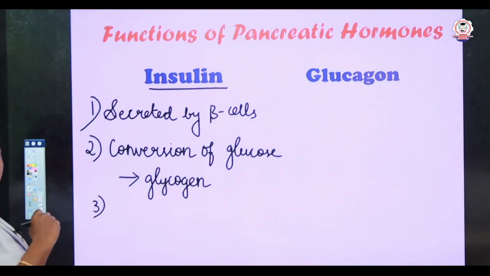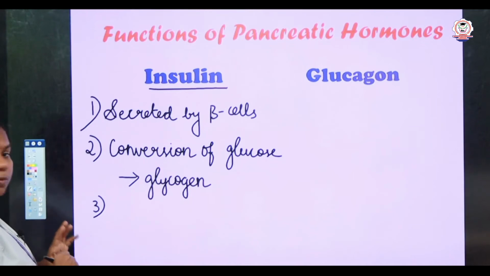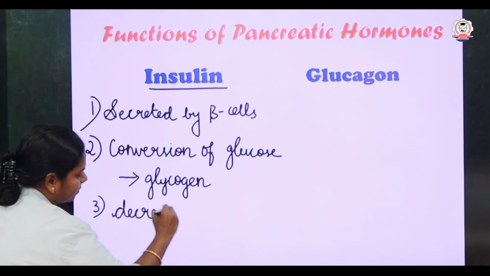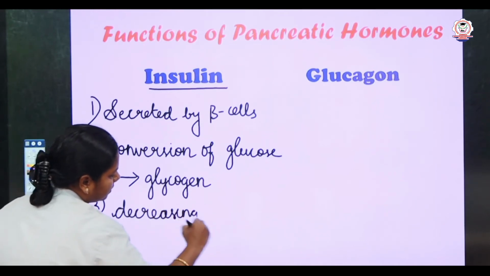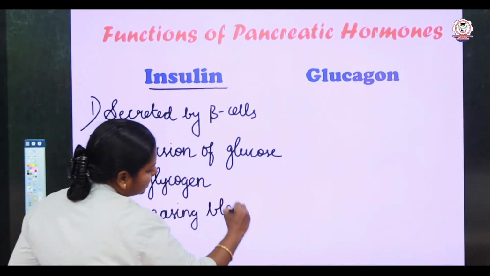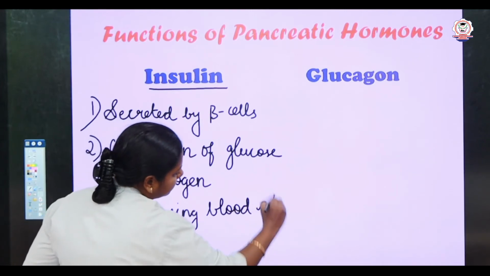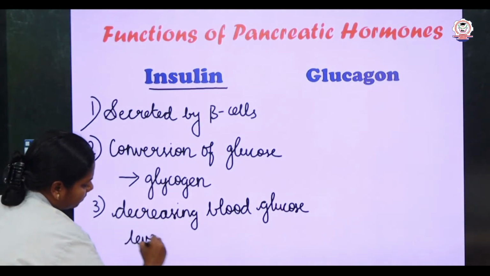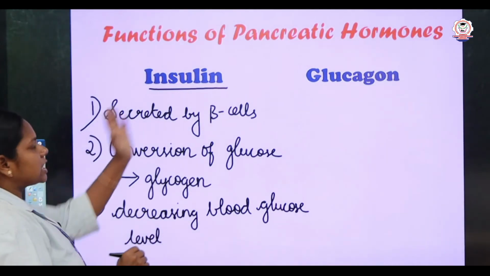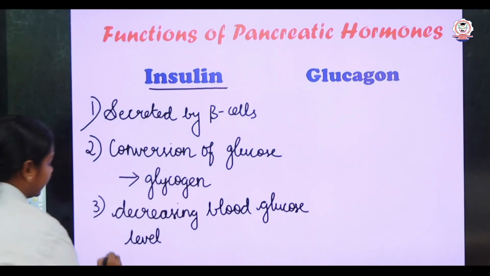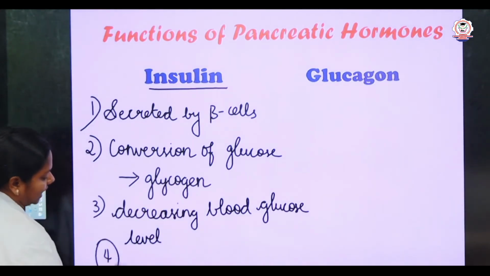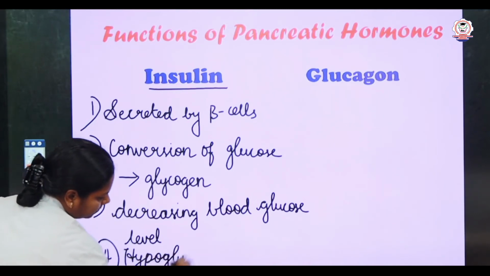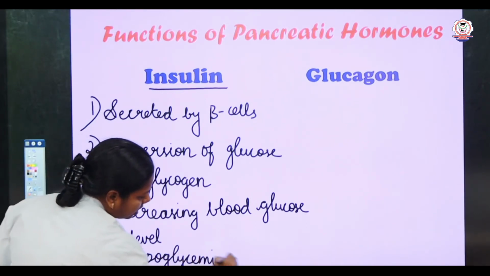Another important function is that insulin is responsible for decreasing the blood glucose level. Since it is responsible for reducing the blood glucose level, we can also name it a hypoglycemic hormone. Hypoglycemic hormone.